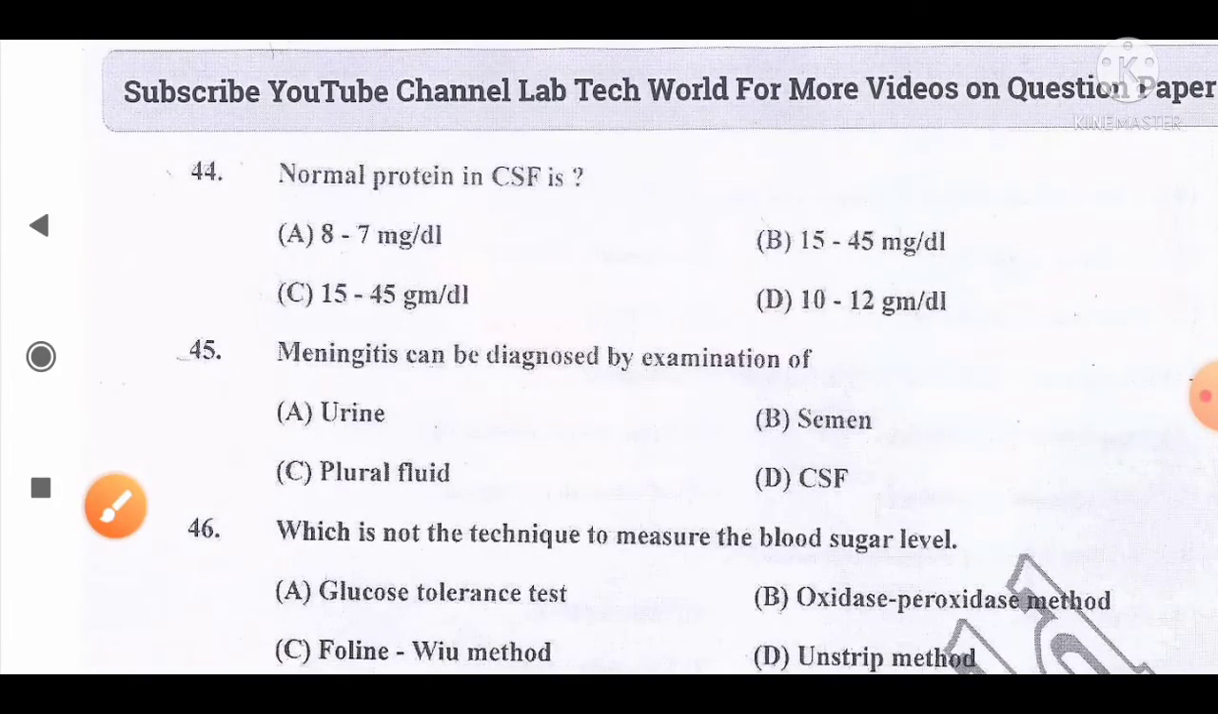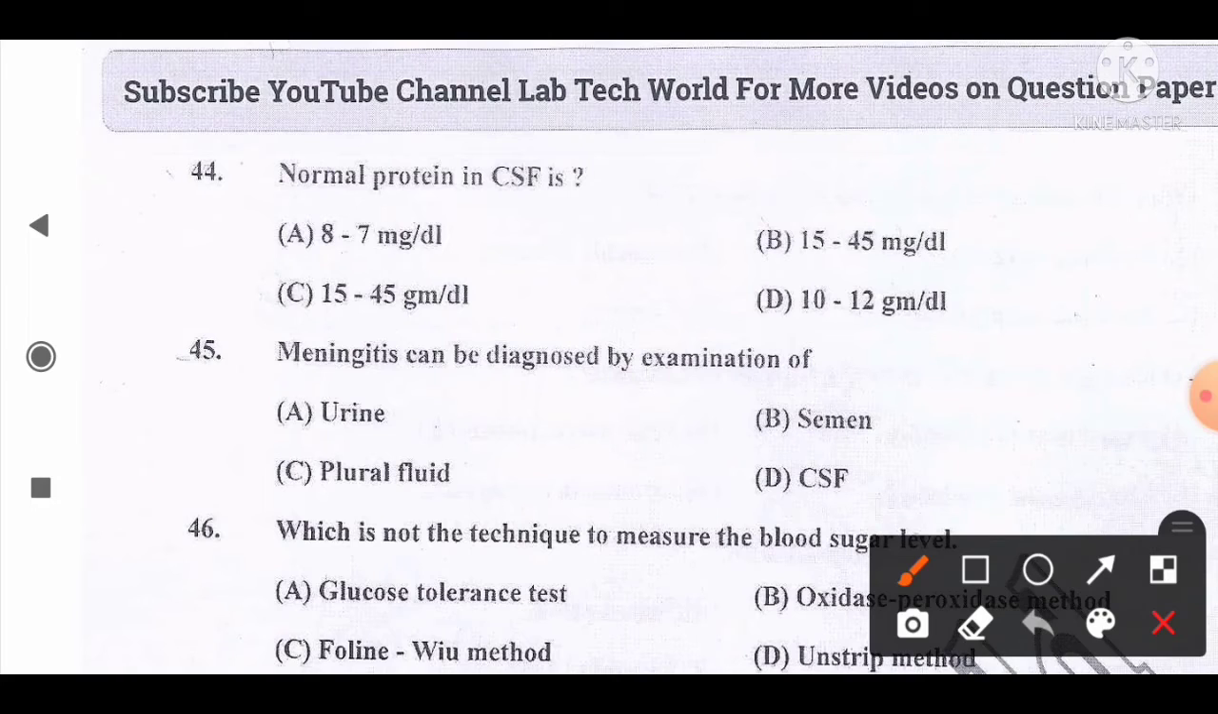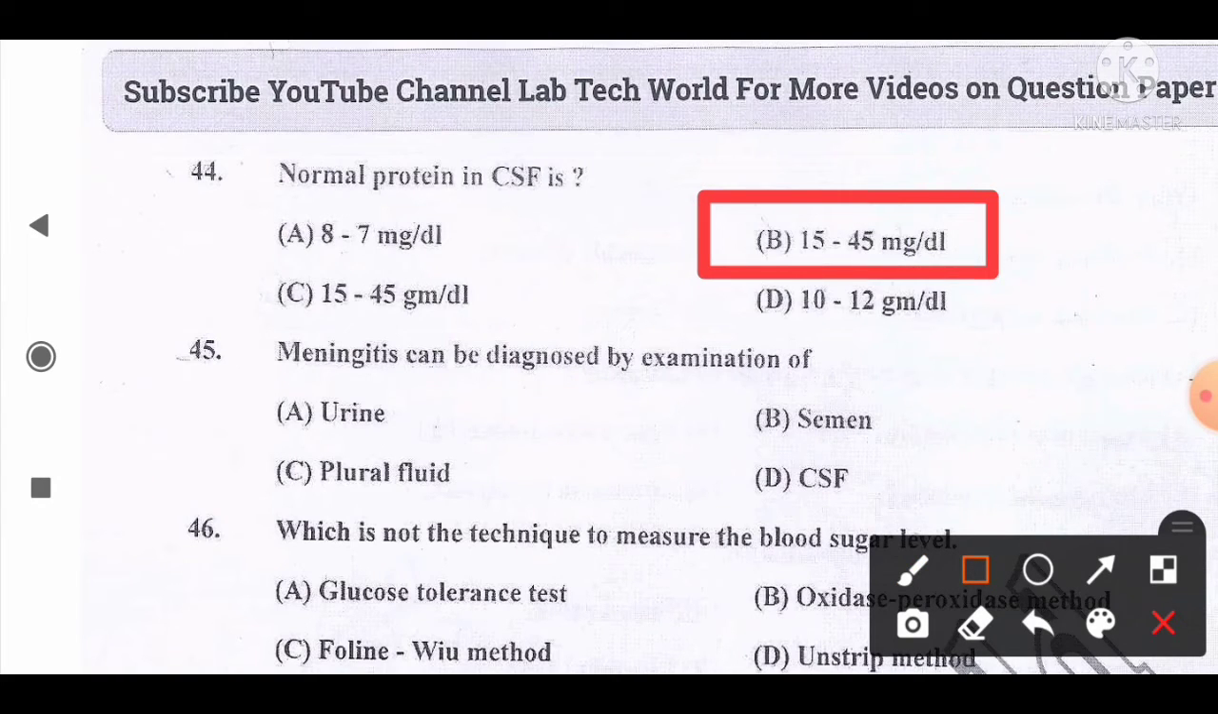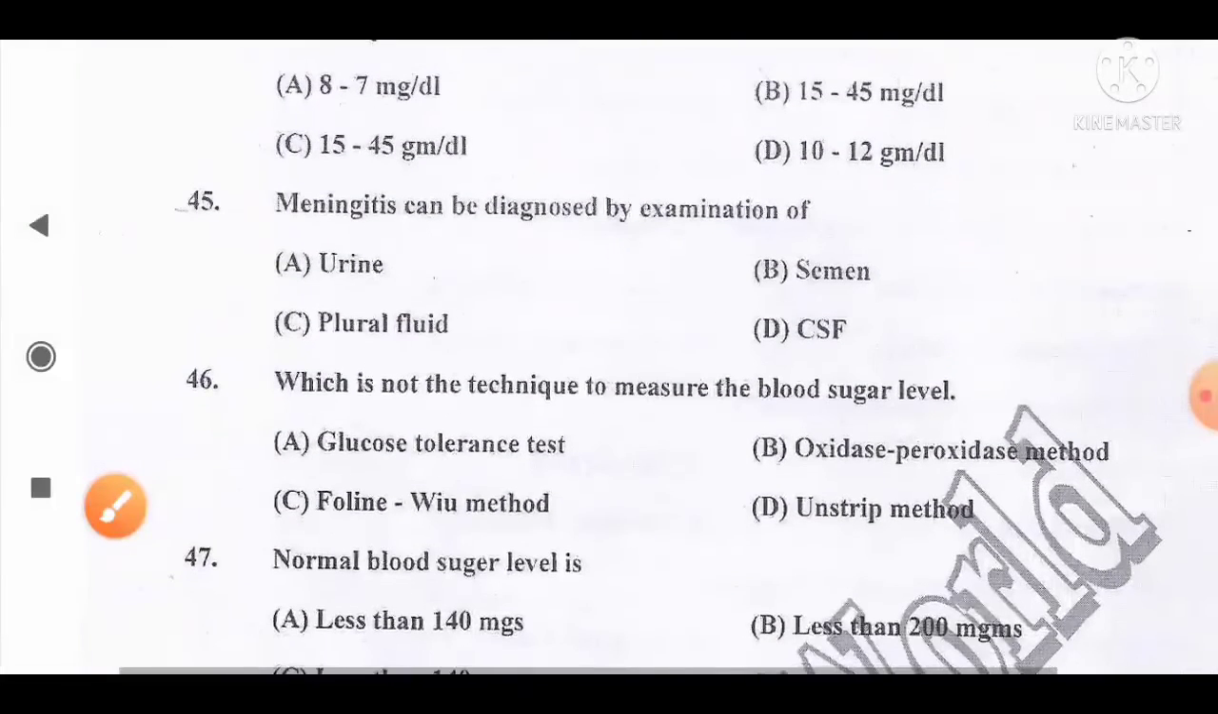Move to the next question, number 44. Normal protein in CSF is, and the options are A, 8 to 7 milligrams per deciliter, B, 15 to 45 milligrams per deciliter, C, 15 to 45 grams per deciliter, D, 10 to 12 grams per deciliter. The correct answer is option B, 15 to 45 milligrams per deciliter is the normal protein found in the cerebrospinal fluid. So option B is the correct answer.